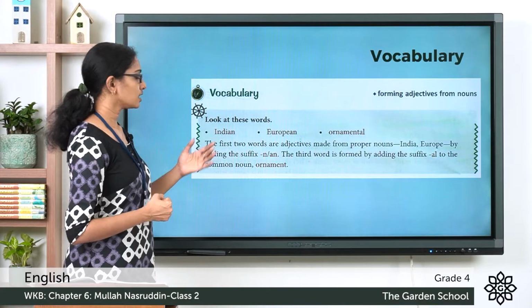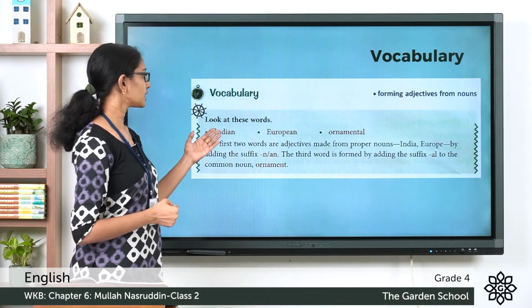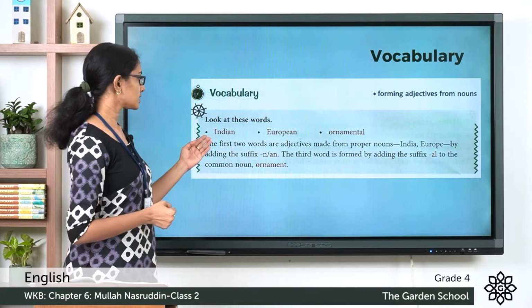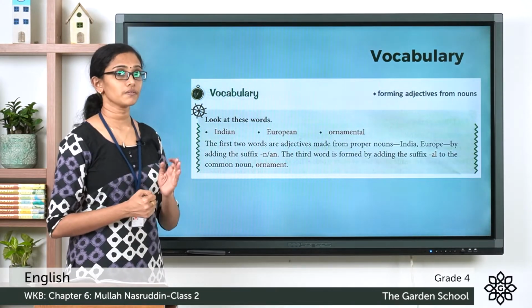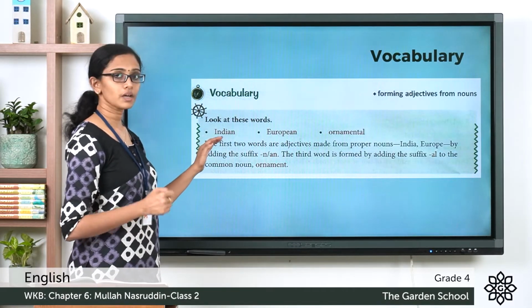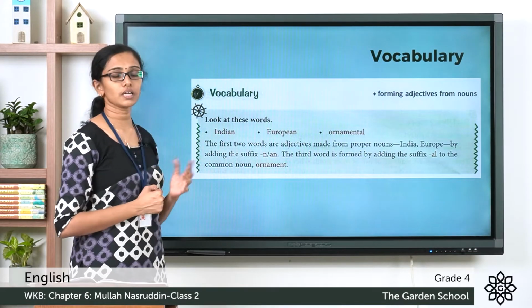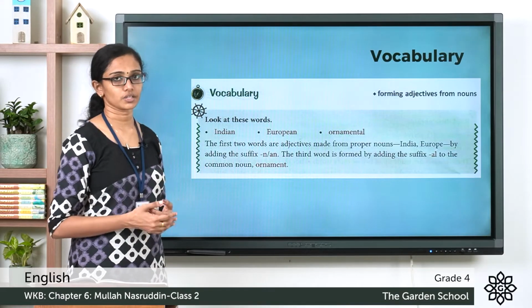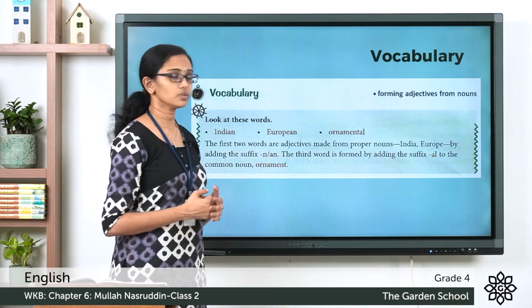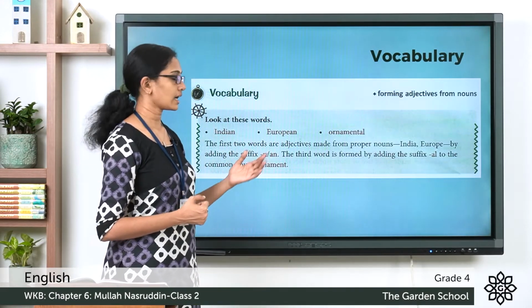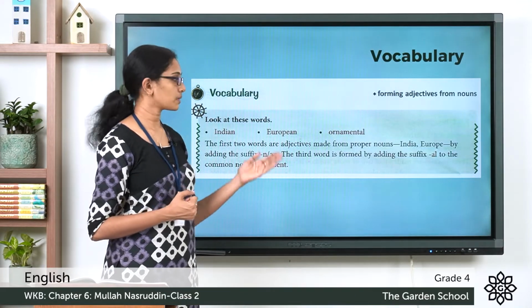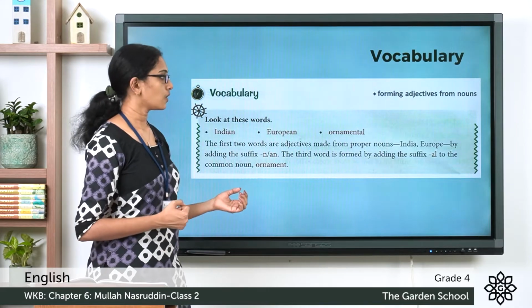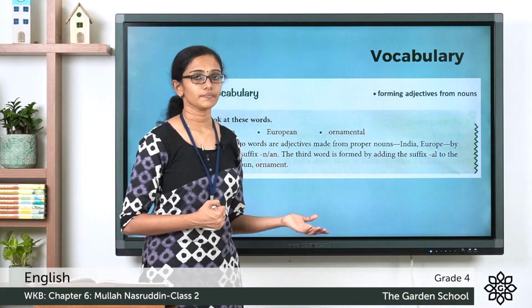You see here words are given. The words are Indian, European and ornamental. And you can see the word Indian is formed from the proper noun India by adding the suffix n to the end. So, India is a proper noun whereas Indian is an adjective. And here the word European is also an adjective and it is formed from the proper noun Europe by adding the suffix an.